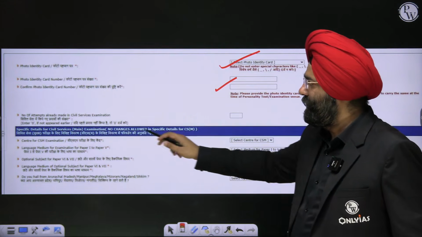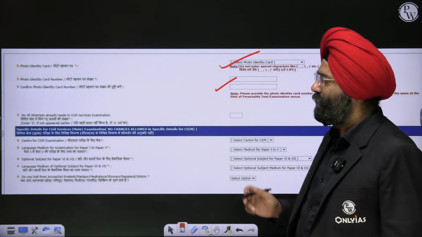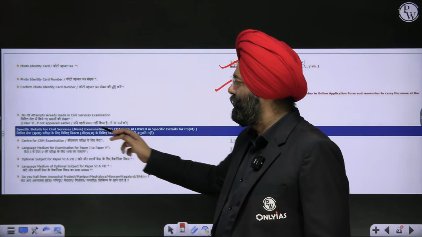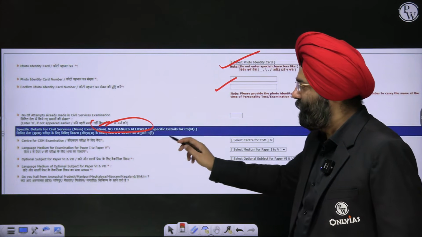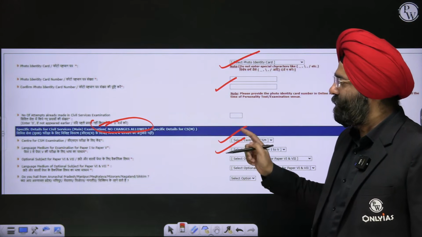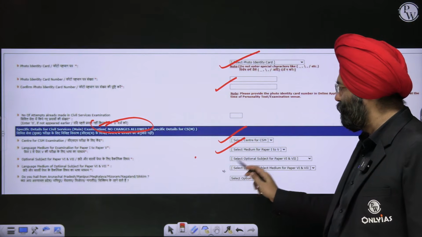Then you come here. Center for Civil Services Examination. Once you have put the center, you cannot change it. Please remember, specific details over here are there for the mains also, so you cannot change it. You have to put here the center, language for paper 1 to 5, and for the optional also. You can select the optional medium also here.